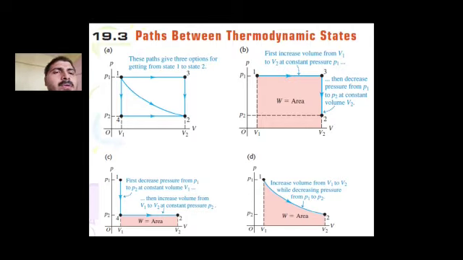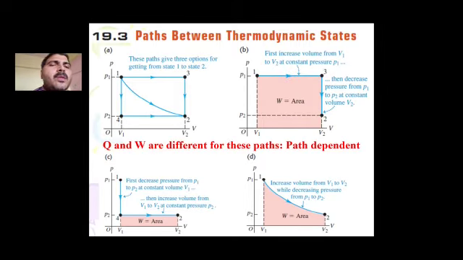In this case, where the system is coming from initial state 1 to final state 2, the volume is also increasing, the pressure is also changing, so one can see the area under the curve is the work done. Area under the curve is the work done.